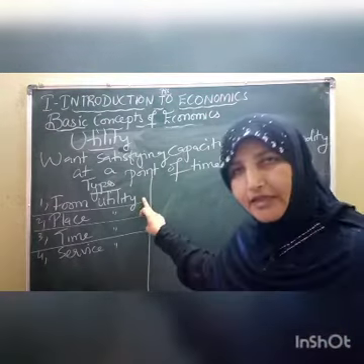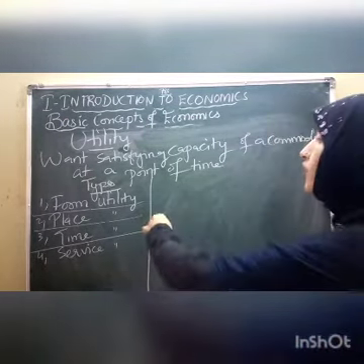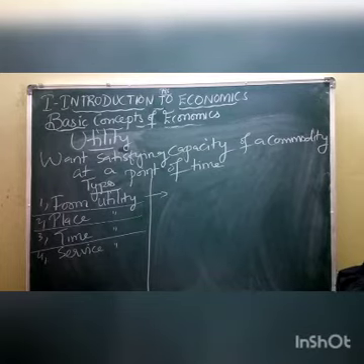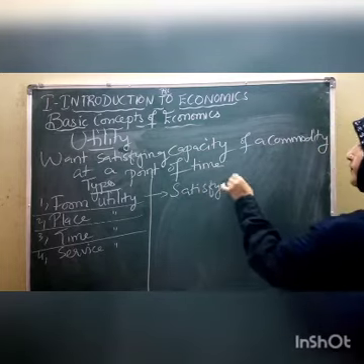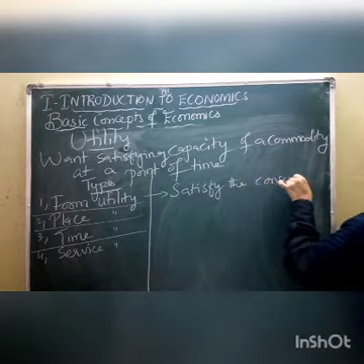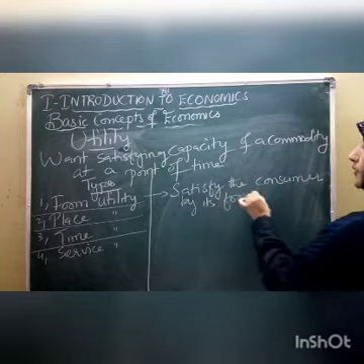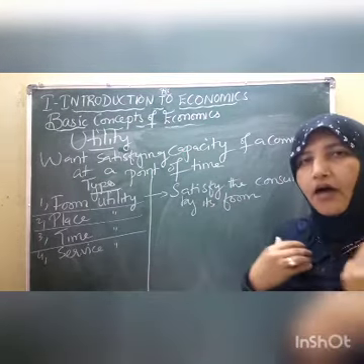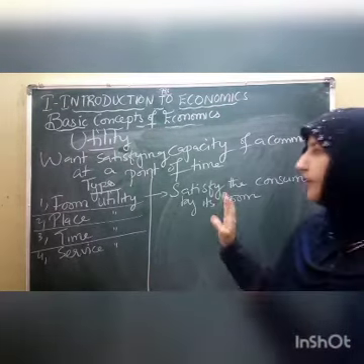Form utility. What is utility? The utility that satisfies our want. So what is form utility, children? The form utility is a utility that satisfies the consumer by its form. By its form. What does it mean? Any product that satisfies our need by its form is called form utility, children.